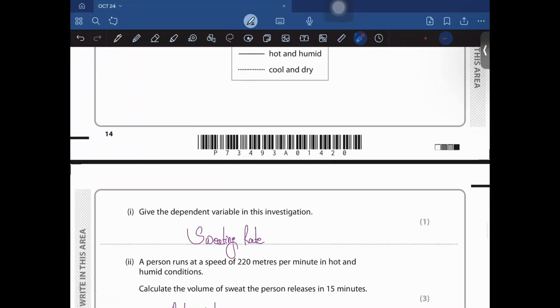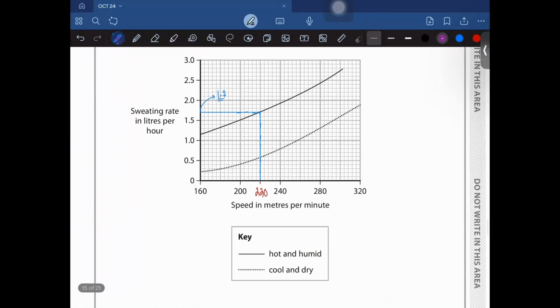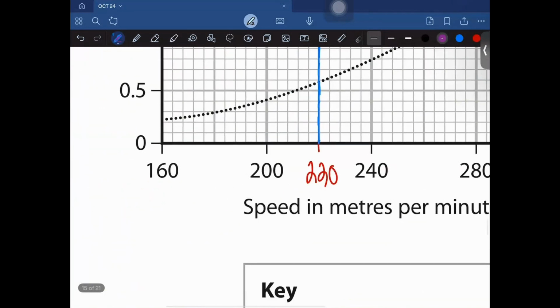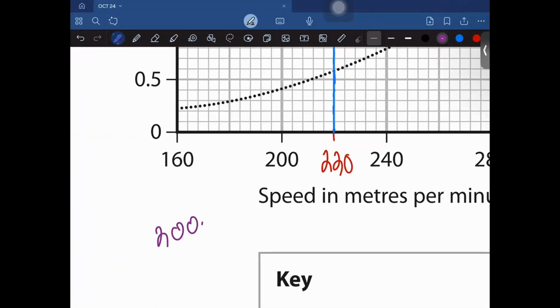A person ran at a speed of 220 meters per minute in hot and humid conditions. Calculate the volume of sweat released by the person in 15 minutes. Okay, so it runs at a speed of 220 meters per minute. So this is going to be 220, right? How did I find that? What I did was 200 minus 160, divided by how many small boxes there are, divided by 10, right?